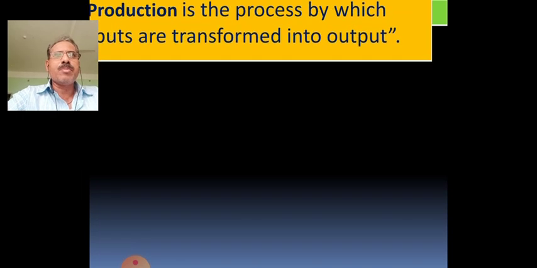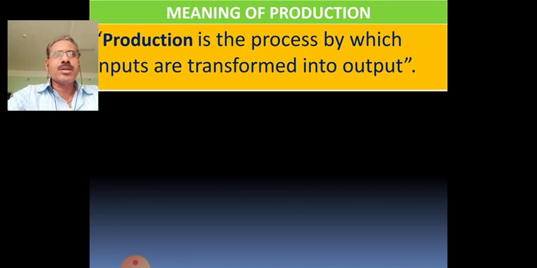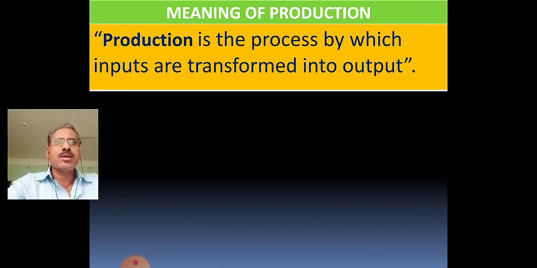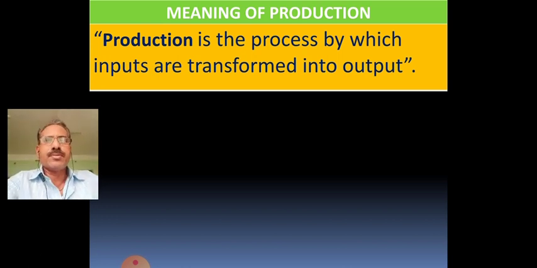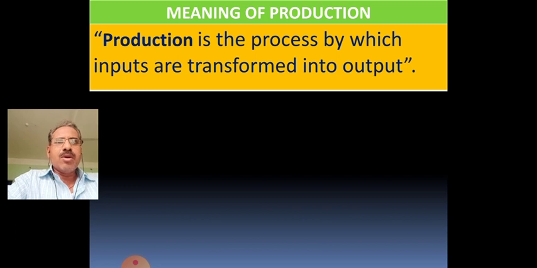First, the meaning of production. Production is the process by which inputs are transformed into output. It means how production can take place by transforming inputs, or raw goods, into output, or ready goods. It is called production.